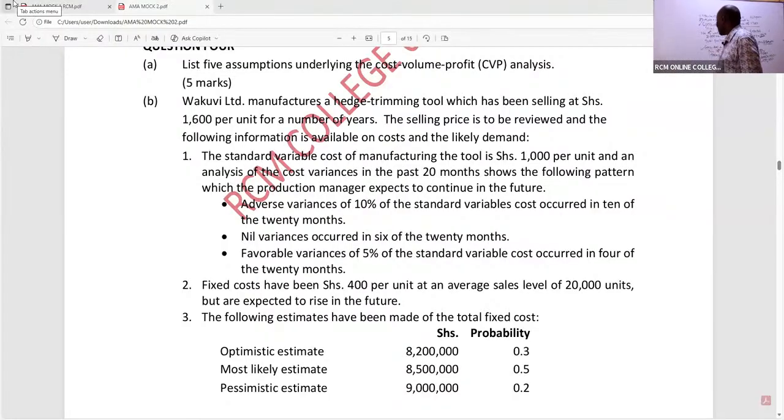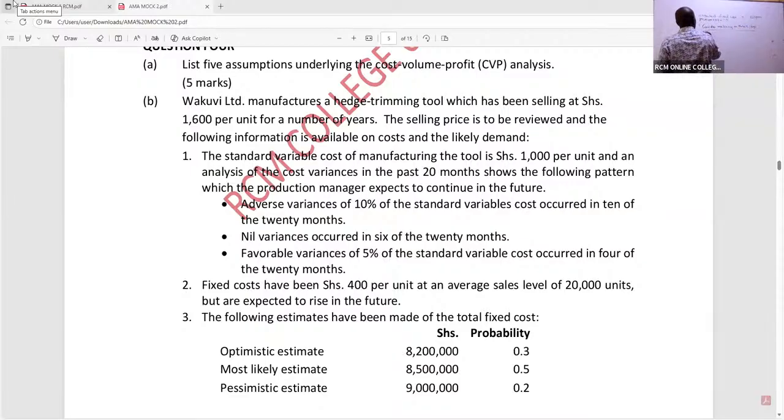So for the current situation, ladies and gentlemen, consider maintaining the price at 1600. That's what you tell the examiner.